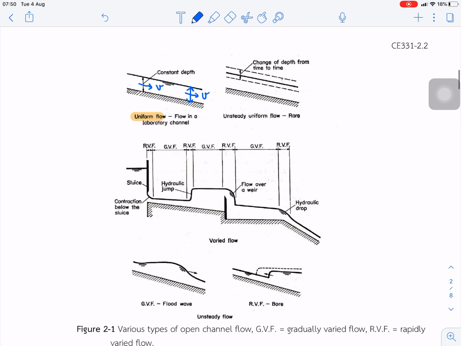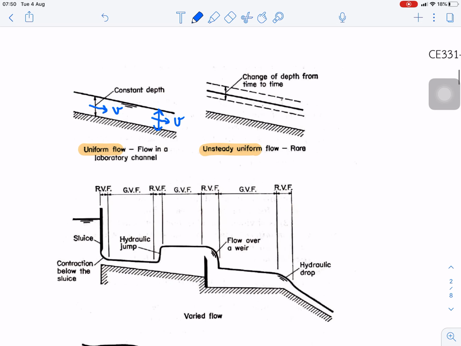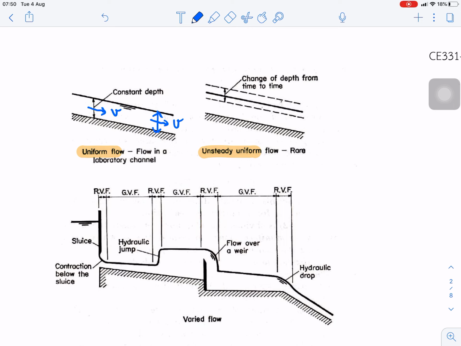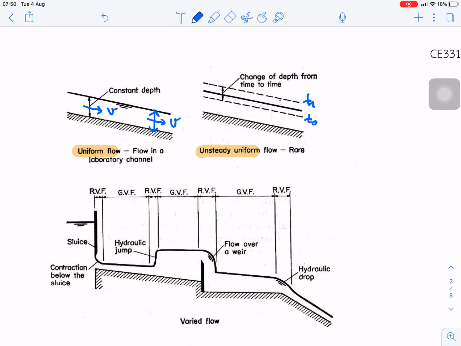Okay, and next is unsteady uniform flow. So we expect that if the time changes, for example T1, T2 and T3, the depth of water increases as time increases. So we can see the water level like this.